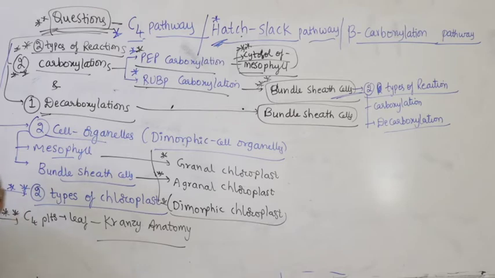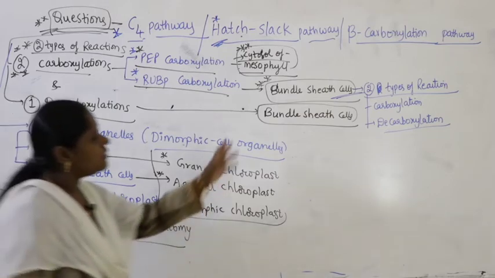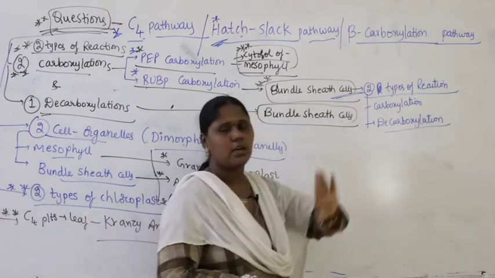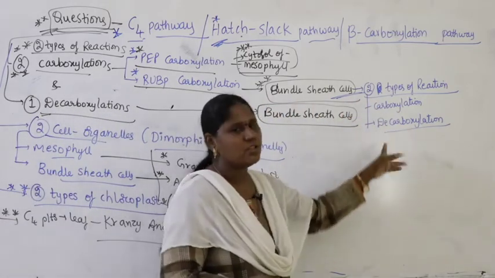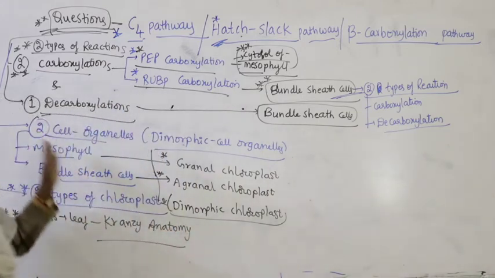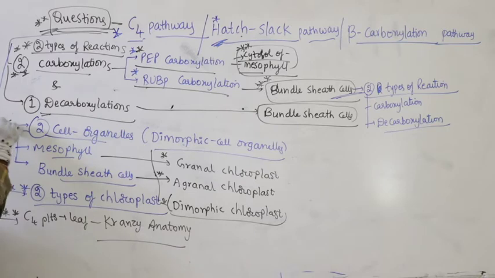Two types of reactions are very important among all. They are PEP carboxylation and RuBP carboxylation. In bundle sheath cells also two types of reactions occur. What are they? Carboxylation and decarboxylation. And C4 pathway occurs in two cell organelles. So all points are very important.